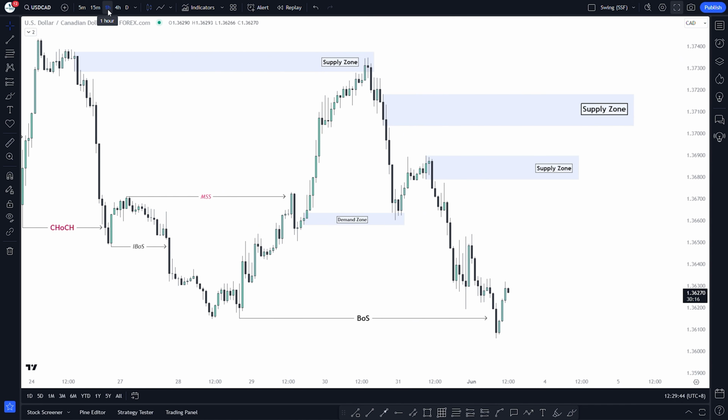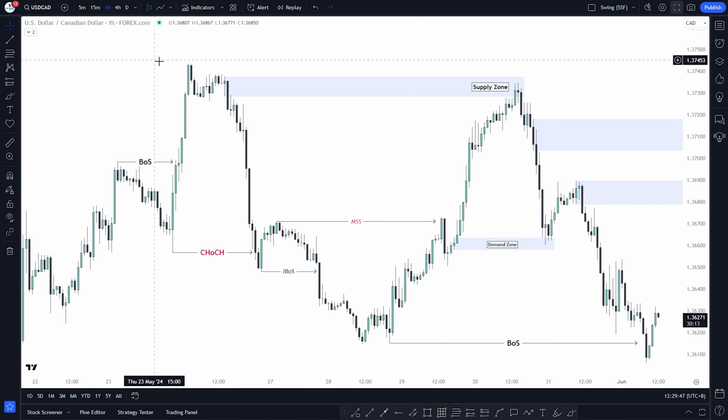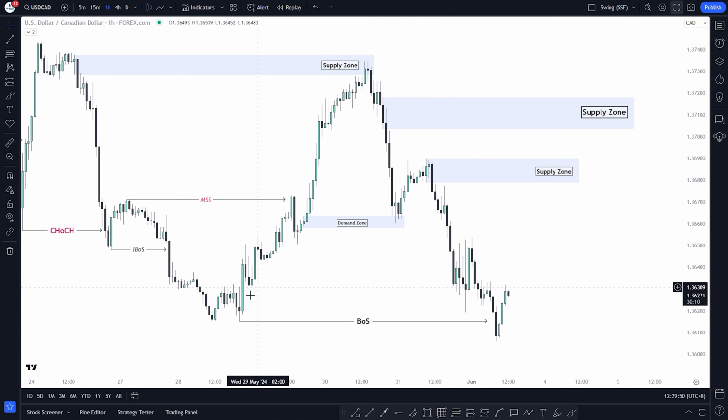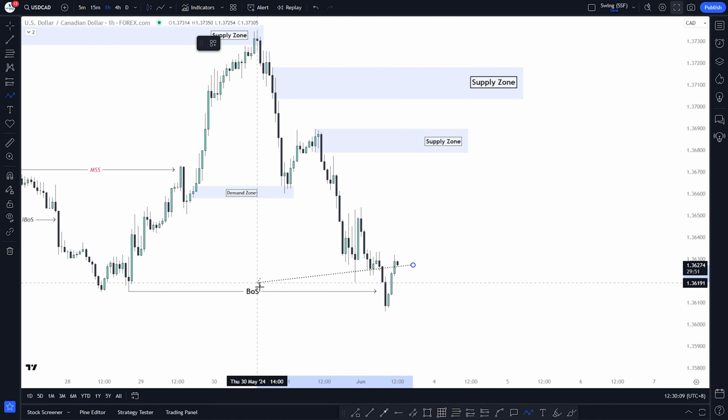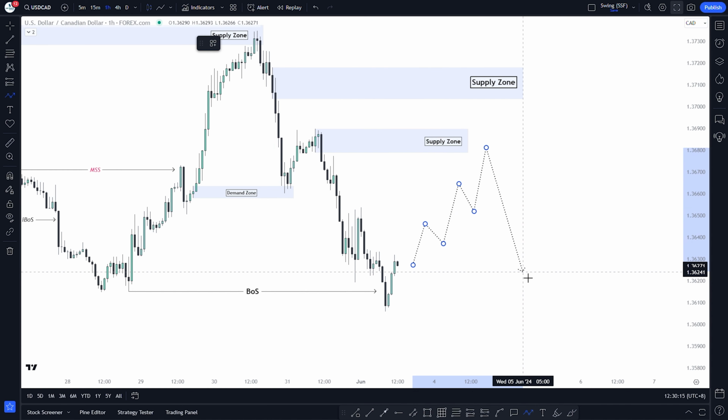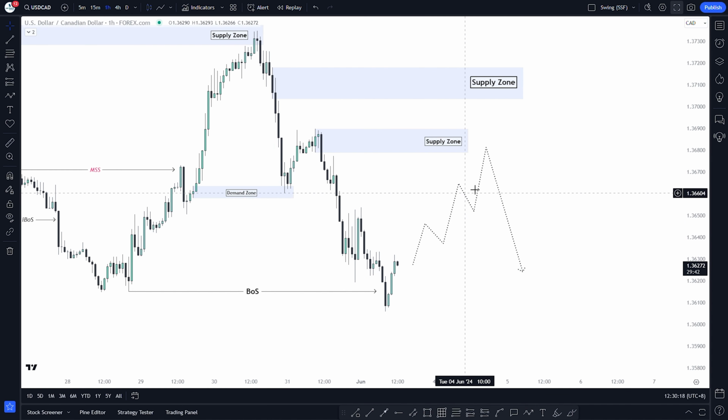So, starting with the current market structure on the hourly timeframe, we can clearly notice that last week the market impulsively went upwards and mitigated this supply zone. Afterward, the market again continued its bearish momentum. As we can see that the market has already broken structure, we're expecting a pullback to mitigate either of these untapped zones and also to induce traders to the upside. There are multiple unmitigated zones from which the market may give us a reaction.